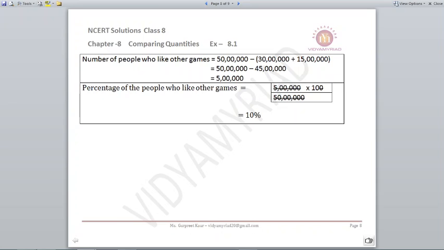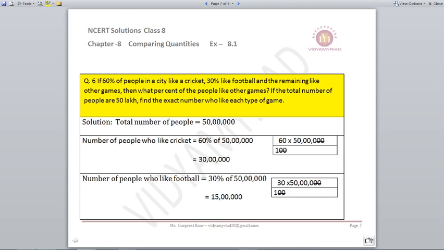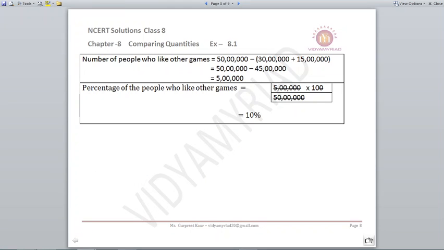So the number of people who liked other games was 5 lakhs. But we need to find out the percentage of the other people, because we know the percentage of cricket, we know the percentage of football, but we don't know the percentage of the other games. We need to find out that. So what we will do is, it becomes 5 lakhs upon 50 lakhs, which is the total number of people, multiplied by 100. It will be left with only 10%. So even if you calculate 50 lakhs multiplied by 10%, you will get 5 lakhs as your answer, which is the number of people who like other games.